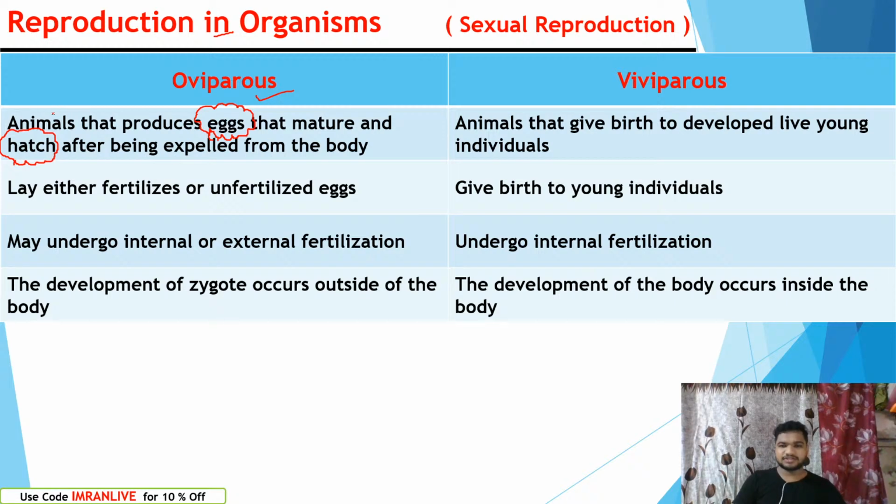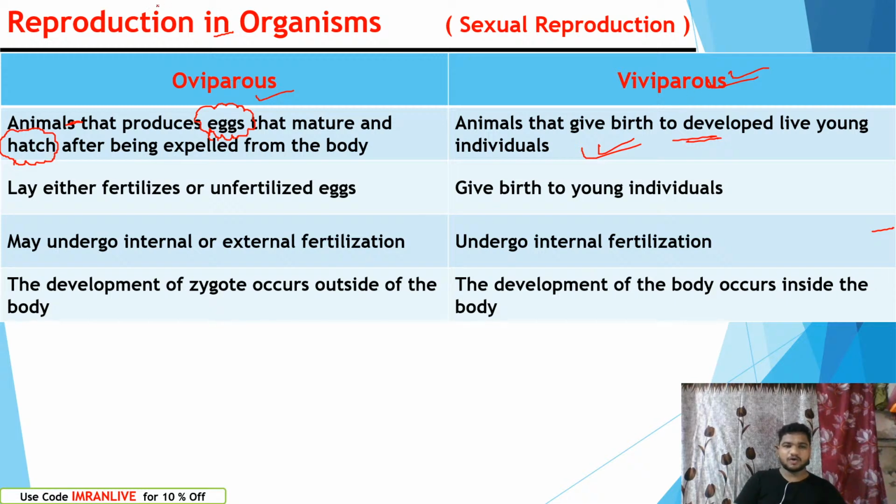That we call oviparous animals. Viviparous animals give birth to developed living individuals. The animals are already fully developed in the embryo. So animals which give birth to developed young ones are viviparous, which means giving birth to young ones.